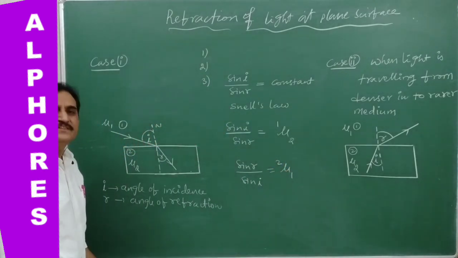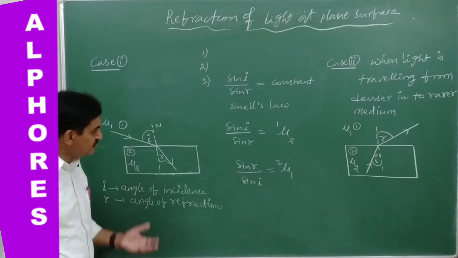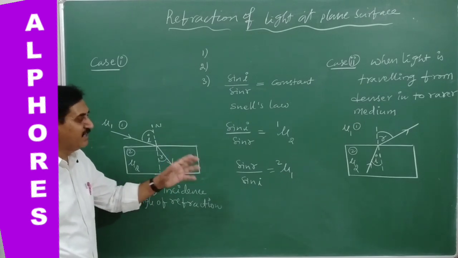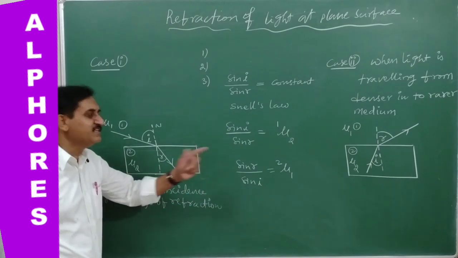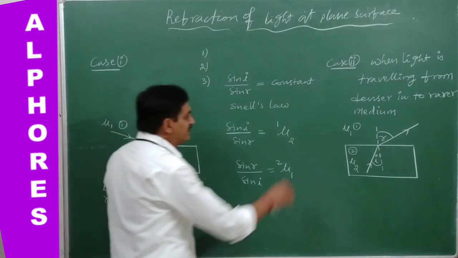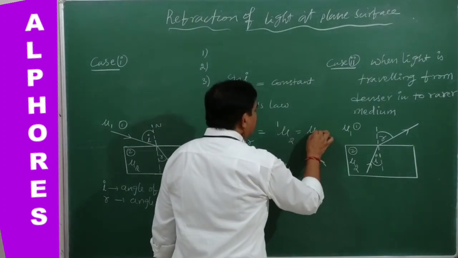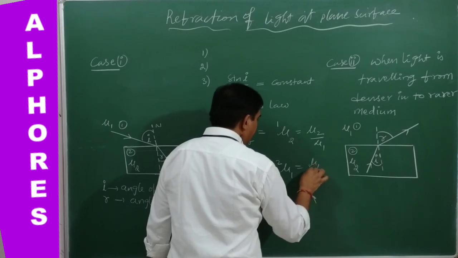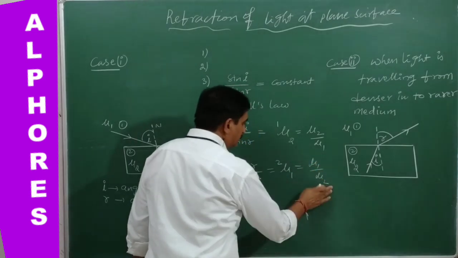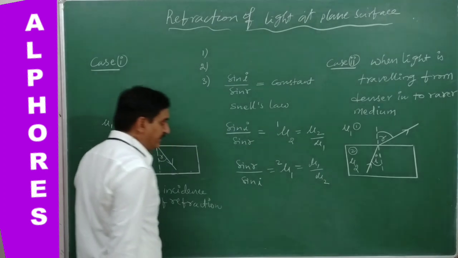Okay, so nothing wrong. We can write it as it is: sine I by sine R is equal to 2 with respect to 1, and sine R by sine I is equal to 1 with respect to 2. Nothing wrong. And this can be written as mu 2 by mu 1, and this is mu 1 by mu 2. This is the relative refractive index.